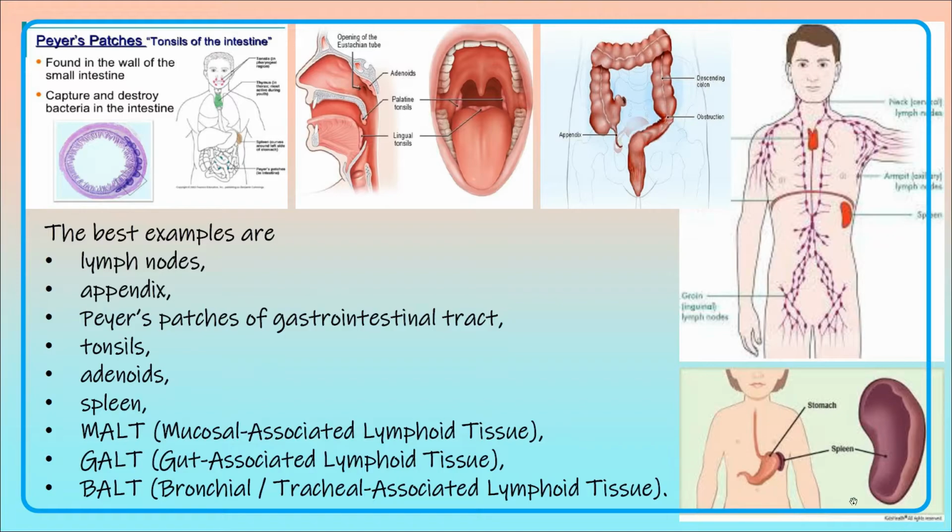Spleen is present in the abdominal cavity beside the stomach. MALT is mucosal associated lymphoid tissue. GALT is gut associated lymphoid tissue, that is the gut, the intestine, our alimentary canal. BALT is bronchial or tracheal associated lymphoid tissue, that is in our respiratory tract.